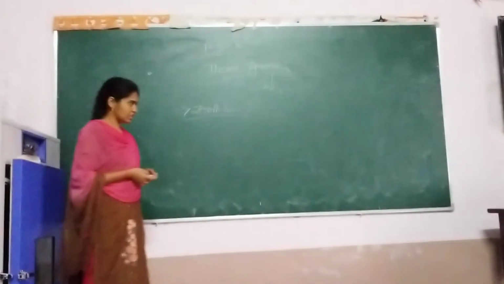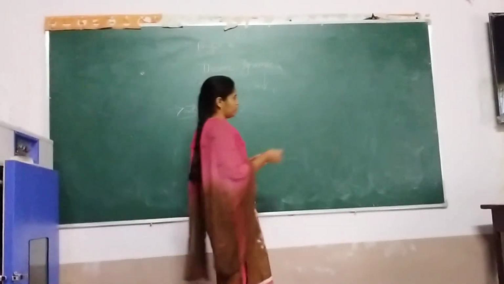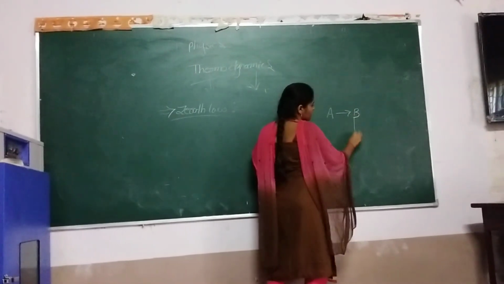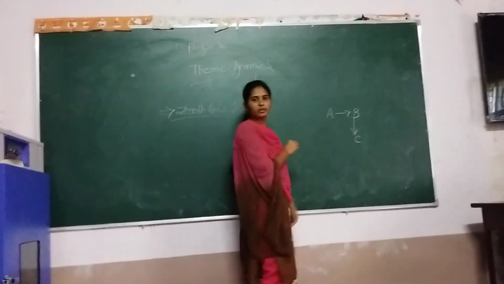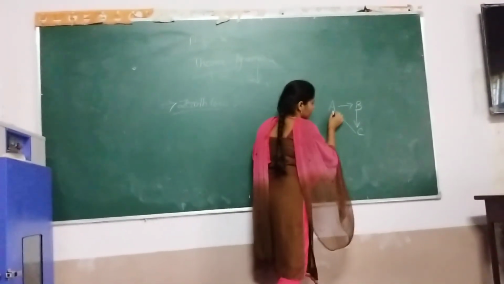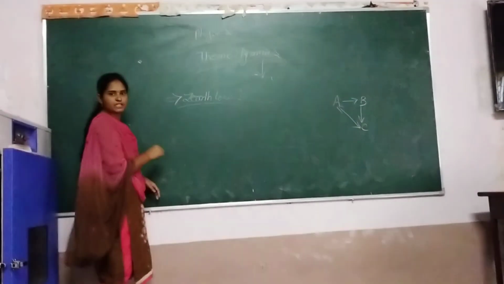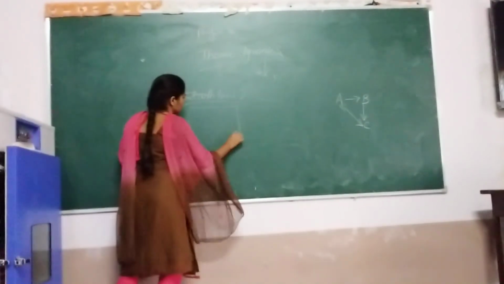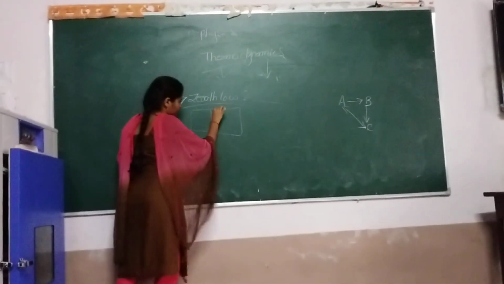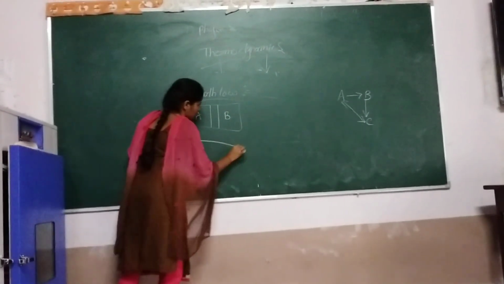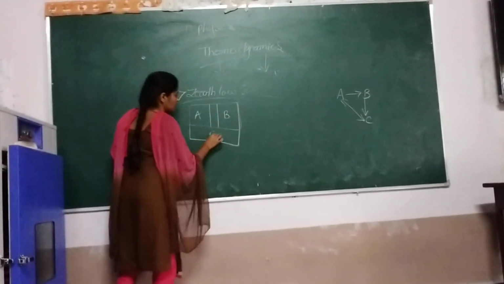Let us assume in a village there are three friends, A, B, and C. A is a friend of B, and B is a friend of C. So automatically, A and C are also friends, right? Same concept. Let us assume any three systems: system A, system B, and system C.